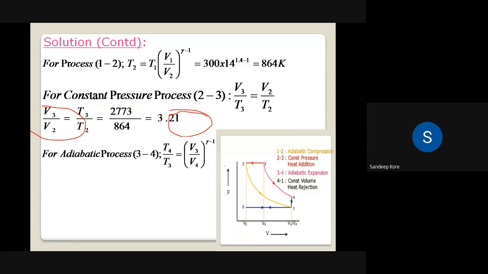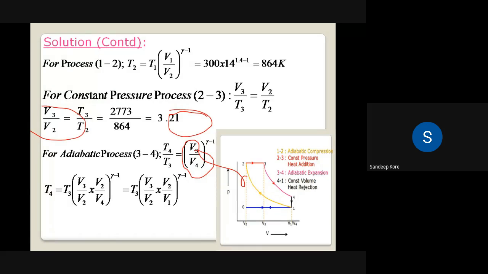And then we can use process 3 to 4 again, writing T4 by T3 is equal to V3 by V4 raised to gamma minus 1. We write this V3 by V4 in terms of V1 by V2 and V3 by V2.